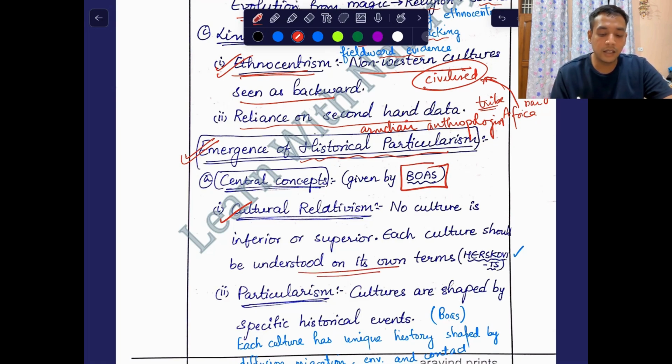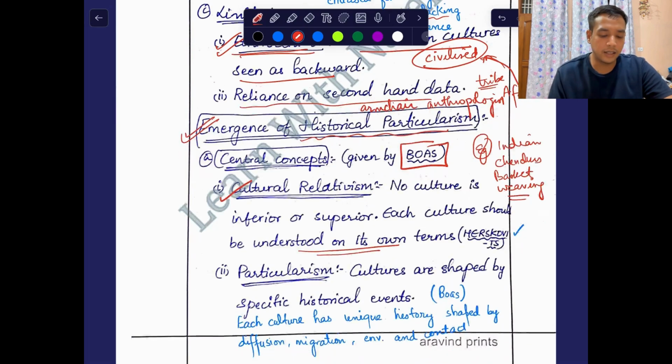For example, let's say there is some practice going on in some Indian tribe, let's say the Chenchus. Chenchus are famous for basket weaving. So that should be seen as a part of their culture rather than being seen as backwardness or something like that, right?